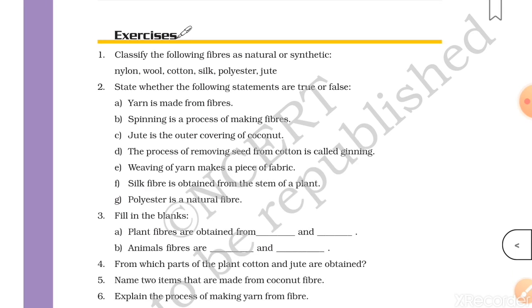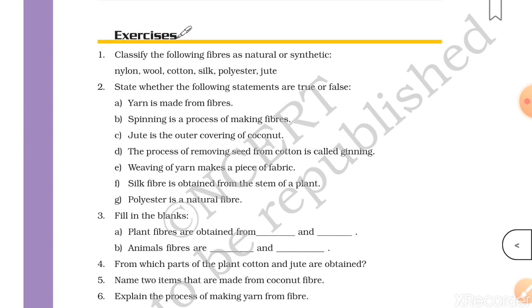First, classify the following fibers as natural or synthetic. Out of nylon, wool, cotton, silk, polyester, and jute, students, wool, which is obtained from animals, cotton, which we get from the cotton plant, silk, which is obtained from silkworm, and jute, which is obtained from the jute plant. These are the natural fibers. Now, nylon and polyester, both of them are synthetic.